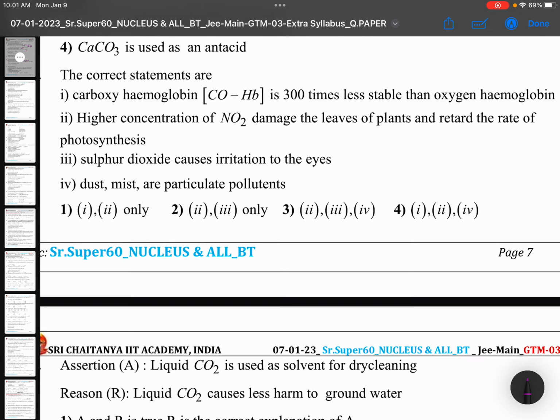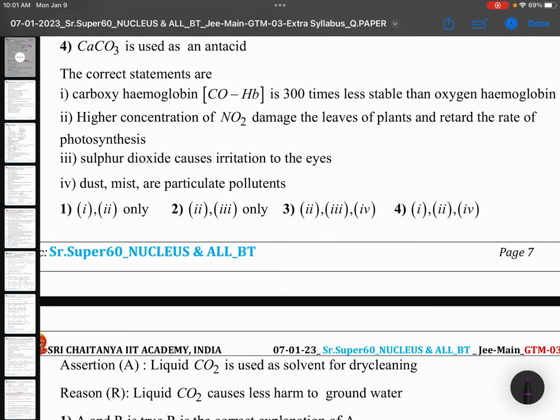Now this teacher worked very well on NCERT. For inorganic chemistry, NCERT is superb.